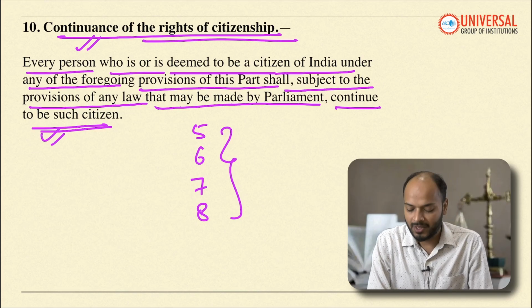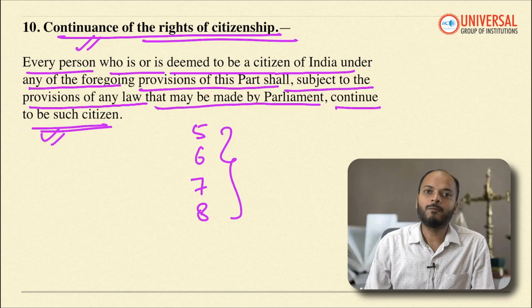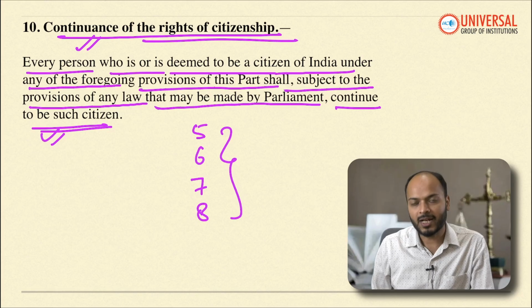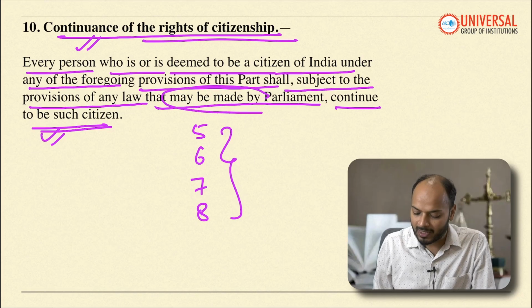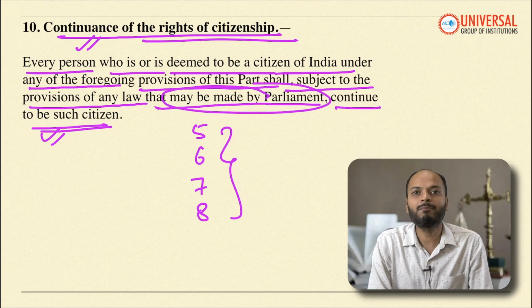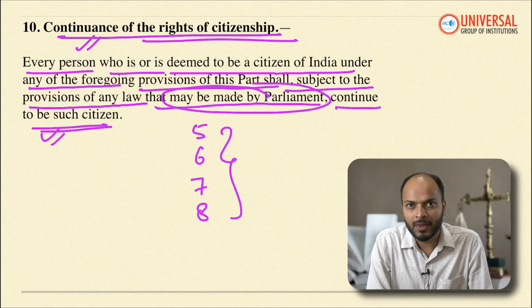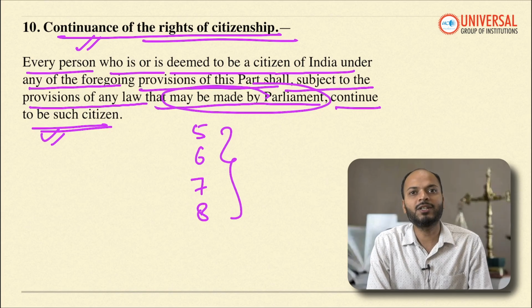There is one exception. This continuance of citizenship is subject to a law made by Parliament. If Parliament makes such a law where it gives conditions that under these conditions the citizenship of a person can be taken away, subject to that condition your citizenship will continue.